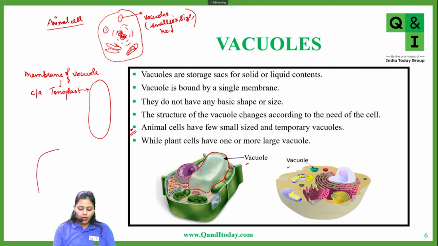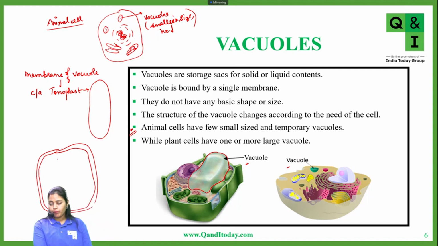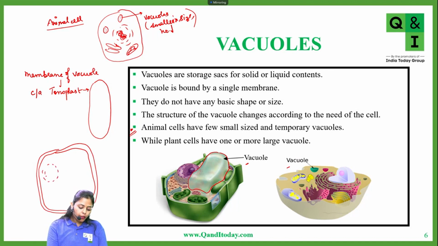However, what happens in a plant cell? Always remember this whenever this question comes to you, that you have to differentiate between a plant cell and an animal cell. Do not make the nucleus in the center. What you have to do is shift the nucleus to one side of the cell.